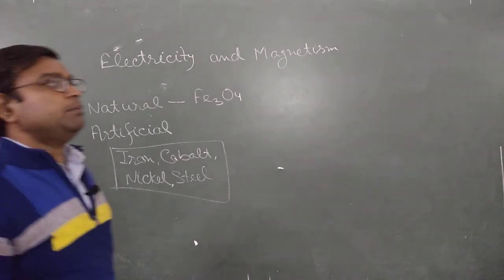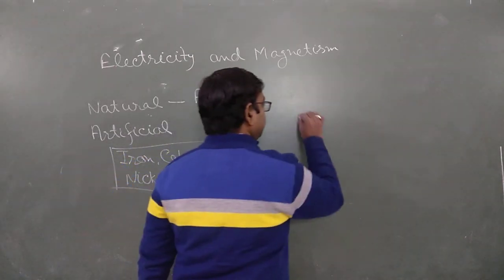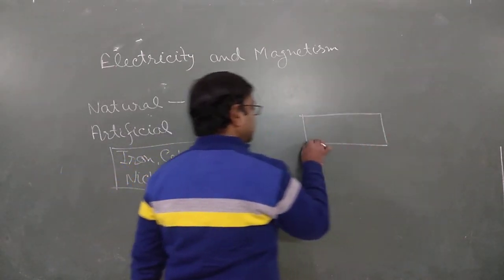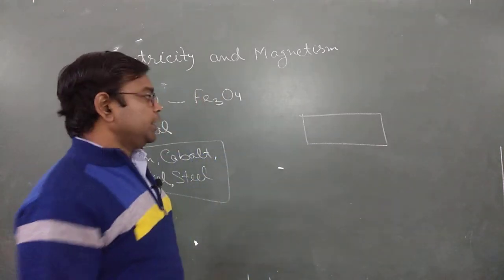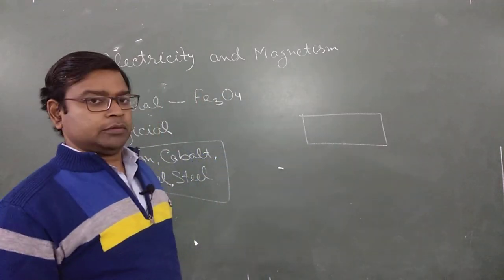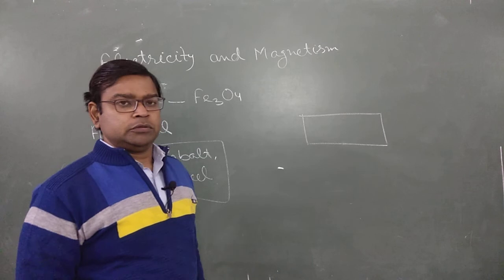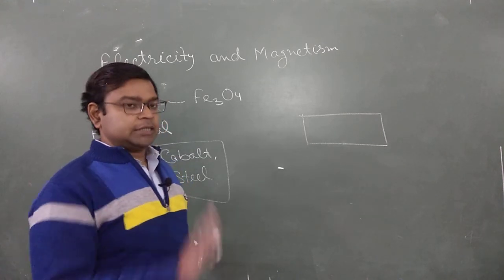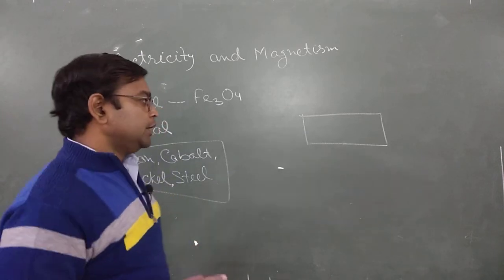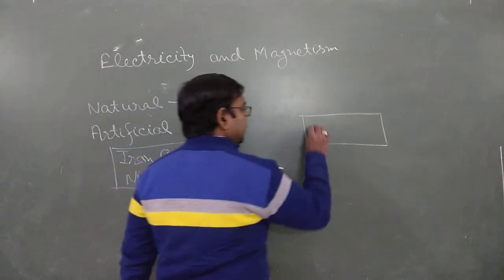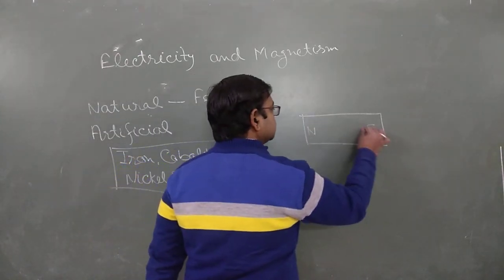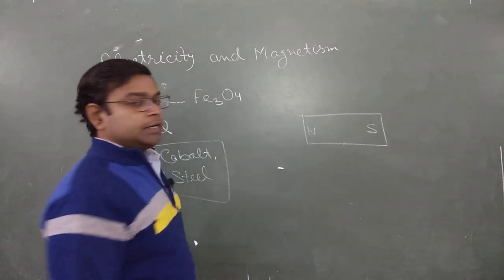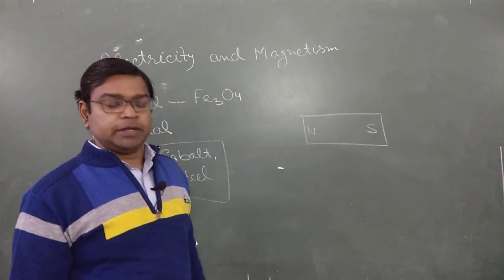Now suppose we have a bar magnet. A bar magnet means a magnet in the shape of a bar, and if we hang it properly, we know that it always leads towards the north-south direction. This magnet also attracts small pieces of iron.